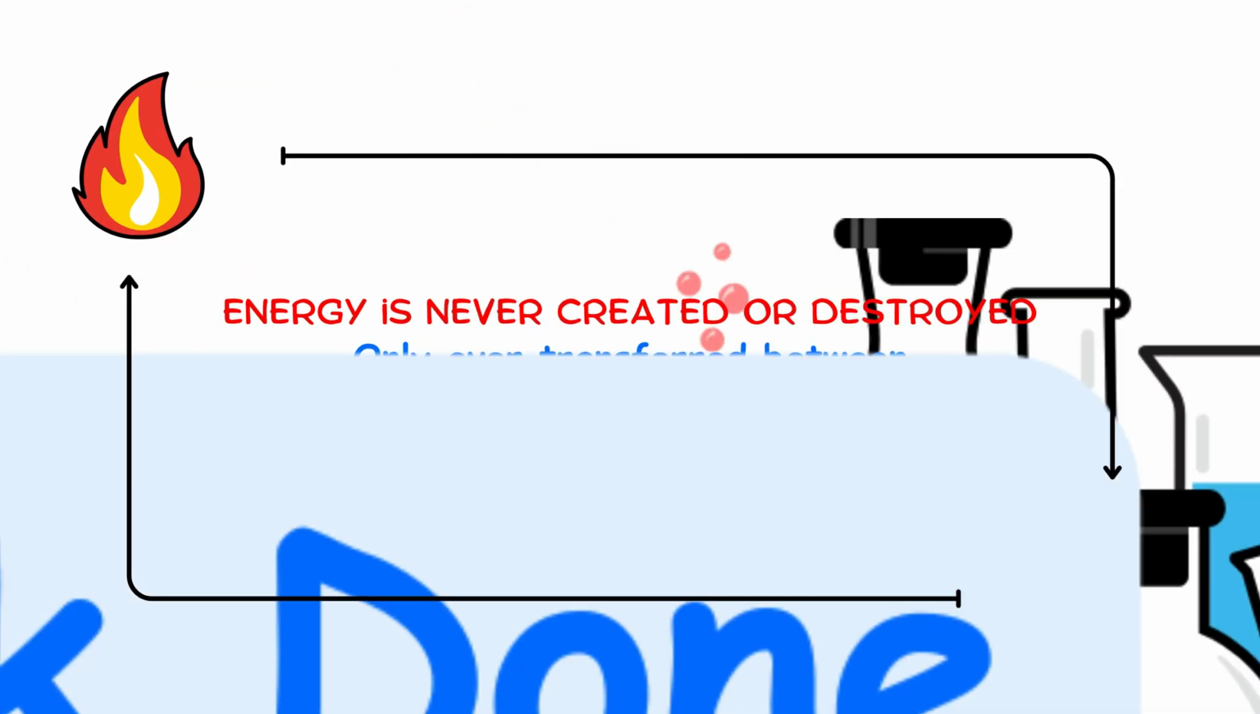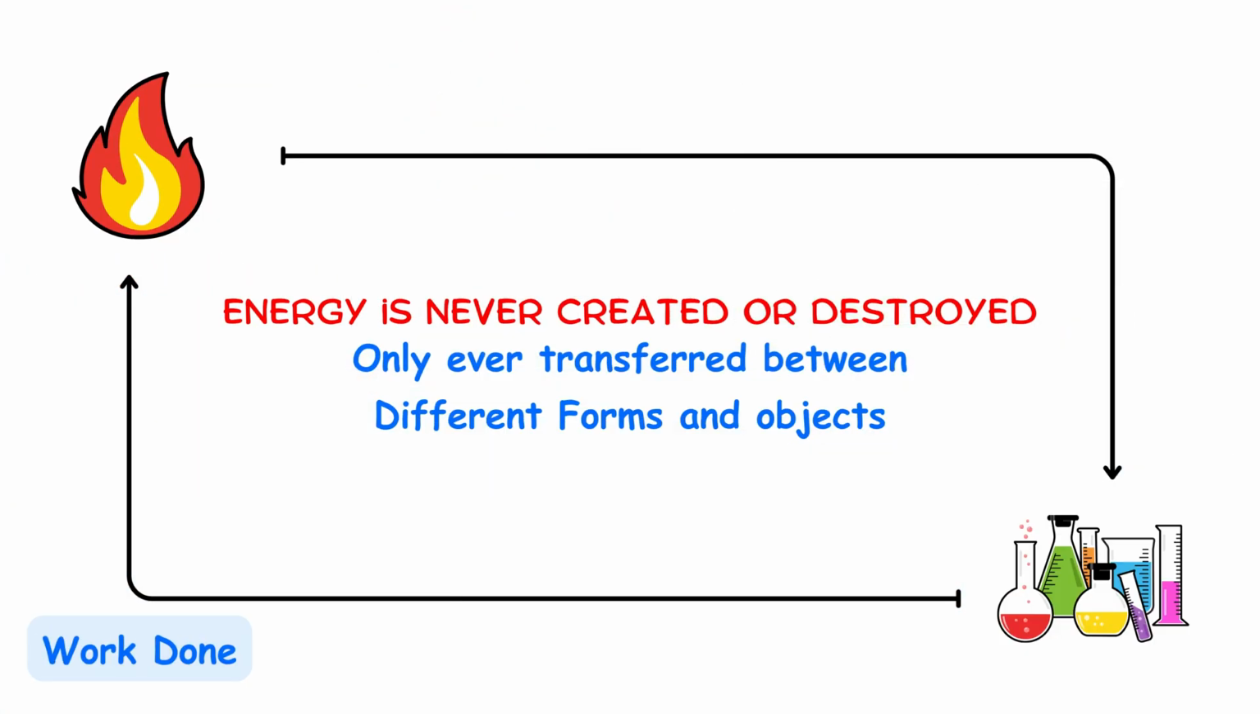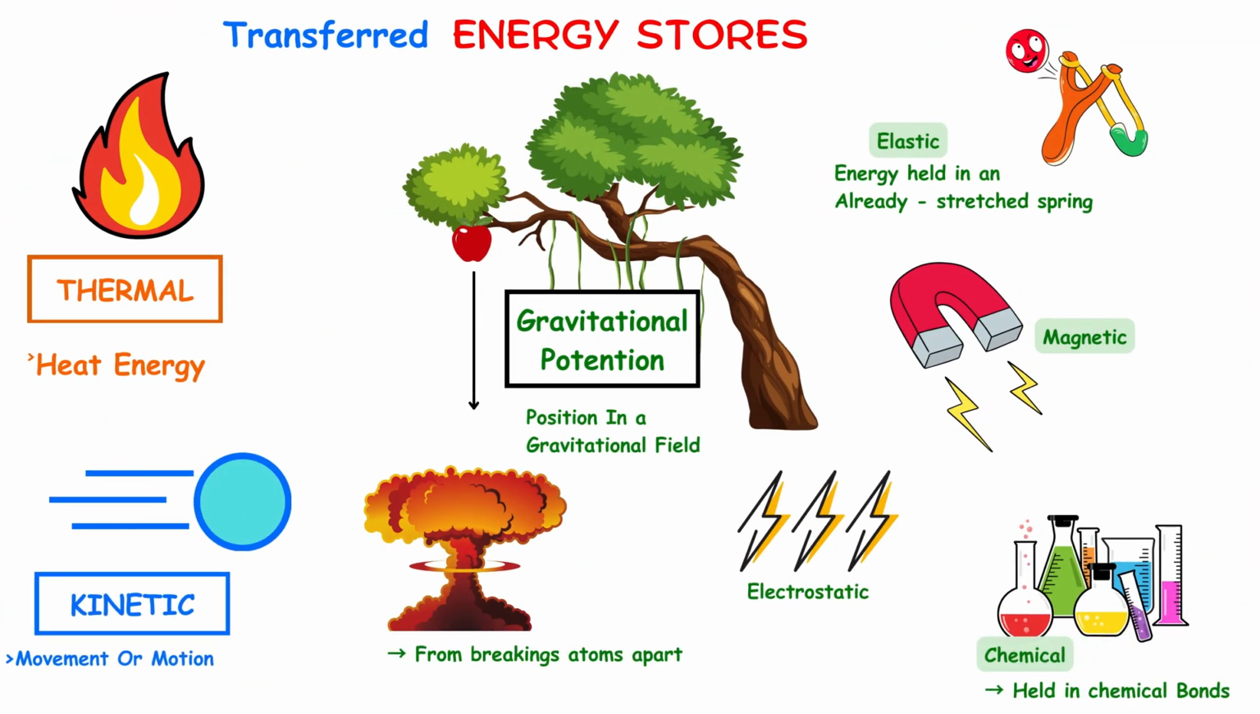The most essential thing to learn from this video is that energy is never created or destroyed, it's only ever transferred between different forms and objects. This principle underlies loads of the physics course. But today we're just going to look at the different forms that energy can take, how energy moves between them, and what we mean by the term work done.